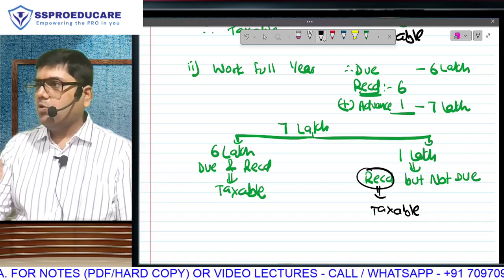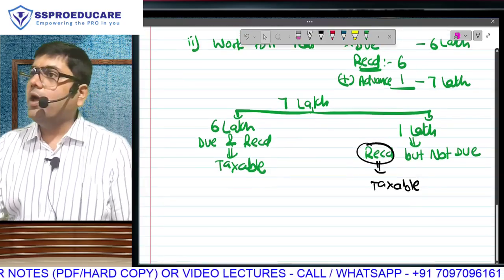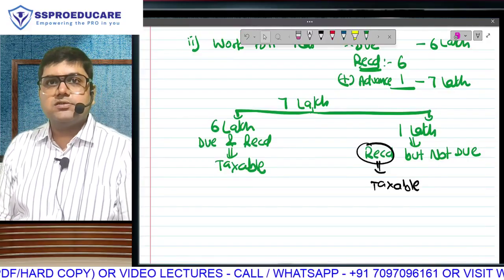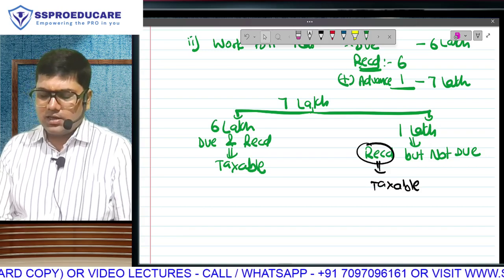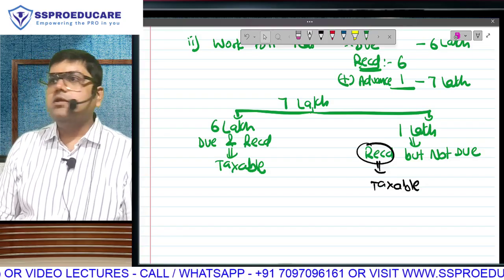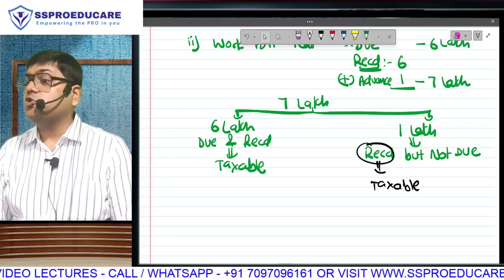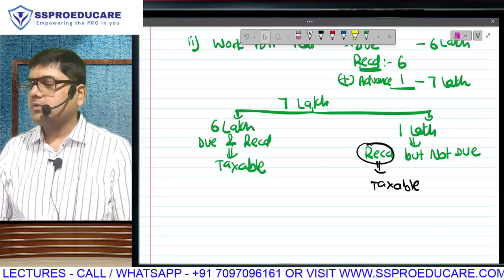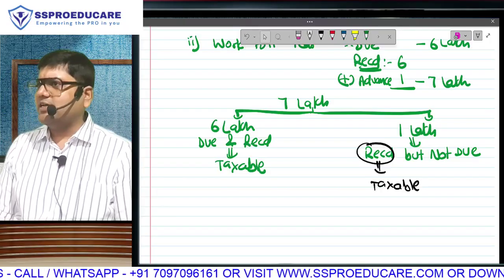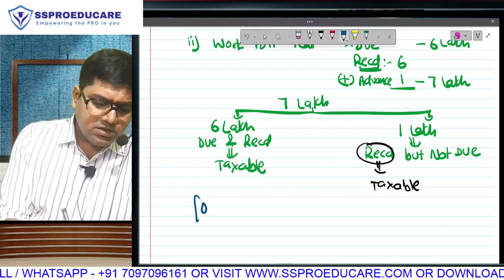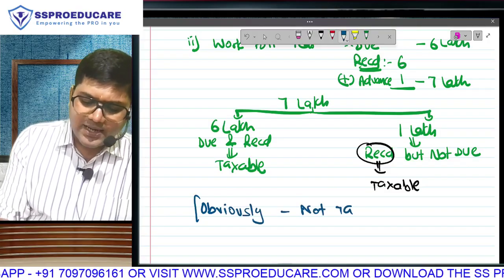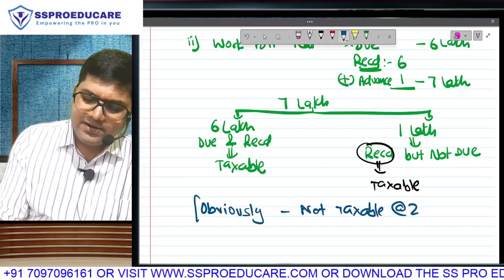Understood? Now obviously you and me both have common sense to understand same income cannot get taxed twice. Are we paying tax on 7 lakh this year? Okay, tell me one thing. Next year, how much salary will I receive? Assuming no increment, due will be 6 lakh. But I will receive only 5, because 1 lakh I have already received as advance. Obviously, it will not be taxable at the second event.